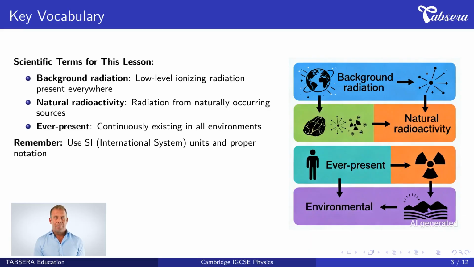Now let's define our key vocabulary. Each term is essential for understanding this lesson. First, background radiation, which means low-level ionizing radiation that is present everywhere in our environment. This radiation exists at all times and in all places. Second, natural radioactivity, which means radiation that comes from naturally occurring radioactive sources like cosmic rays and rocks. Third, ever-present, which means continuously existing in all environments without interruption. Understanding these terms precisely is crucial for your examination success.